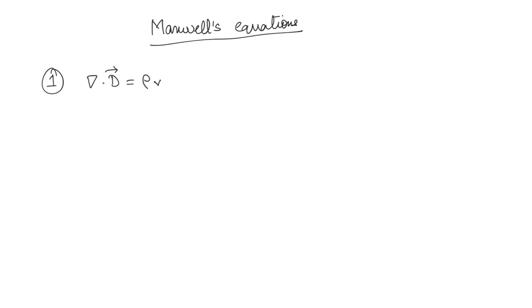Okay, if you are writing in the integral form, you can write the closed surface integral of D bar dot dS bar. This is going to be equal to the volume integral of rho v dv. This is the first Maxwell's equation. So this is also called as what? The Gauss law, right?